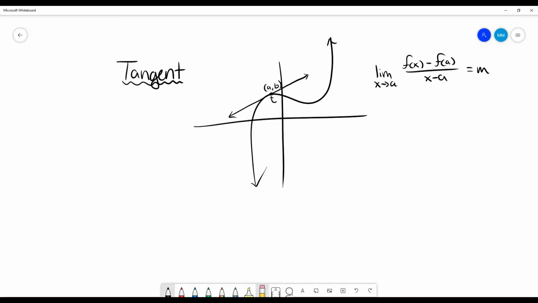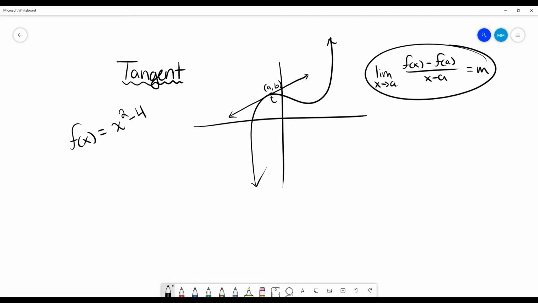But let's say that we have a function. So we've got an example that's not all variables, because I'm sure that was a little hard to read. Let's say we've got the function x squared minus 4. That's our function that we're working with. So we can go ahead and find our slope.